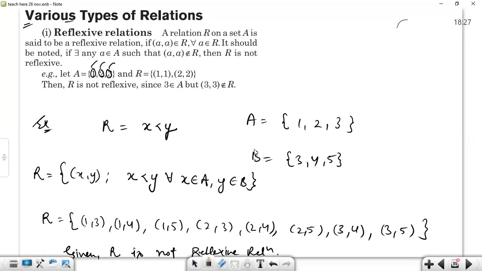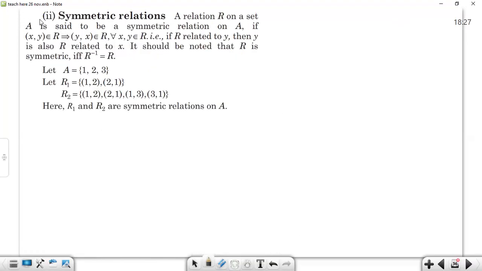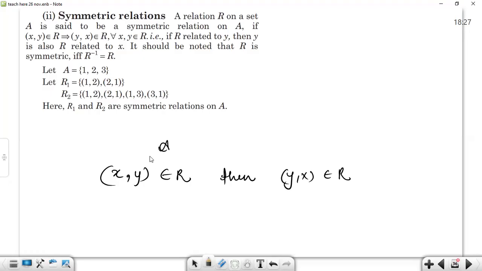We will take more examples here. This is very easy. Symmetric relation. It is simple that if an element (x, y) belongs to the relation, then (y, x) must be present in the relation for us to call it a symmetric relation. We don't have to discuss the parent set in this relation. We do not care whatever elements are present in the set or not. We just care about the elements which are there in the relation.